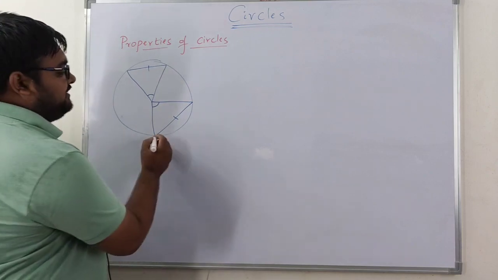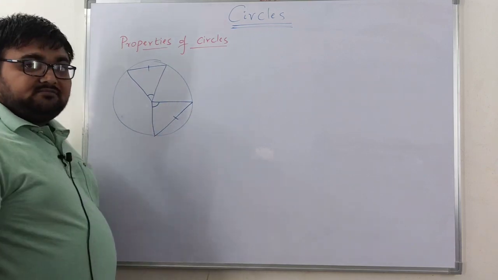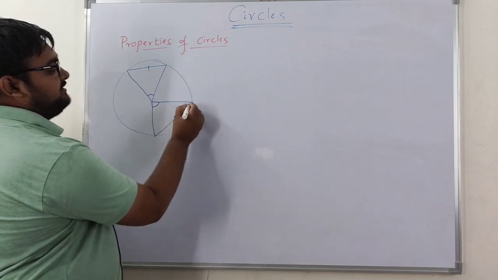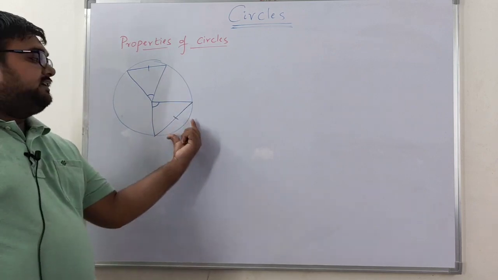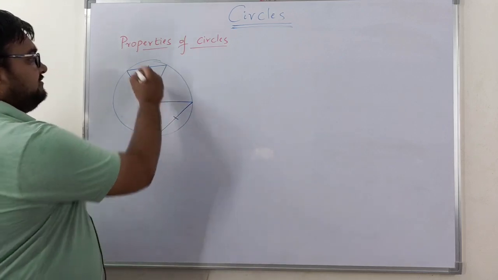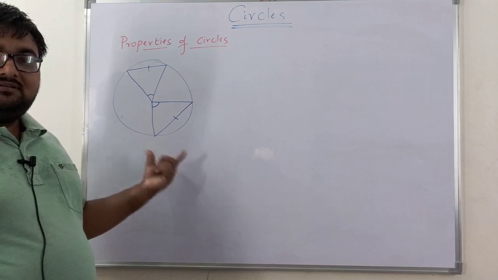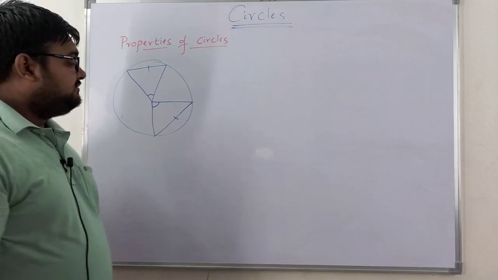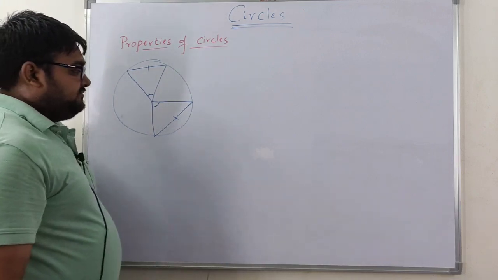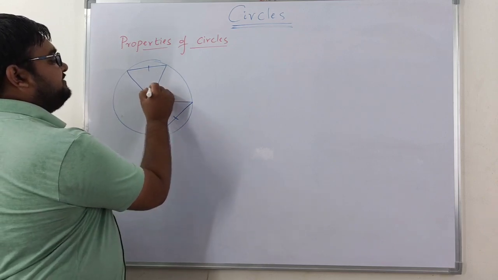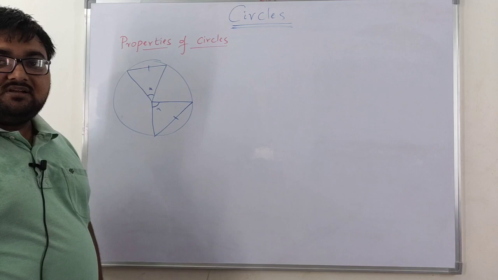In the same way, if a chord has this particular length, then this length of arc is equal to this length of arc. This is possible only for the same circle, right? In the same way, if this angle is alpha, then this angle is also alpha.